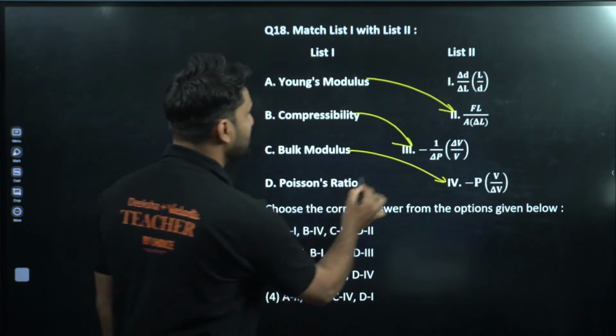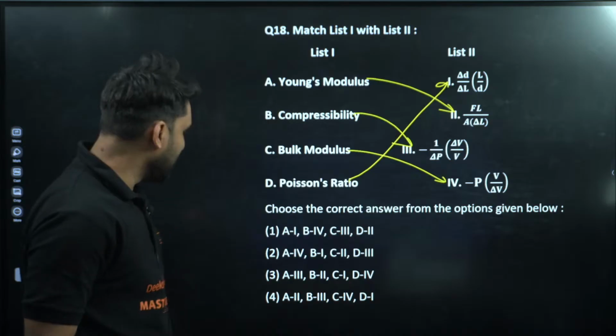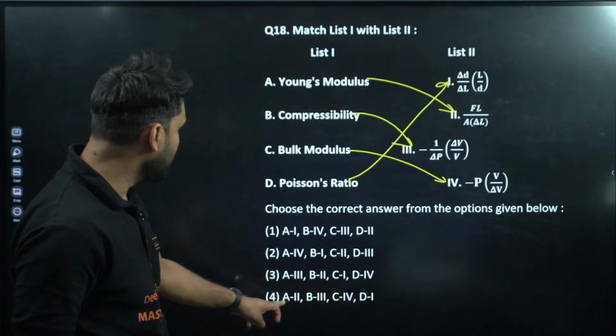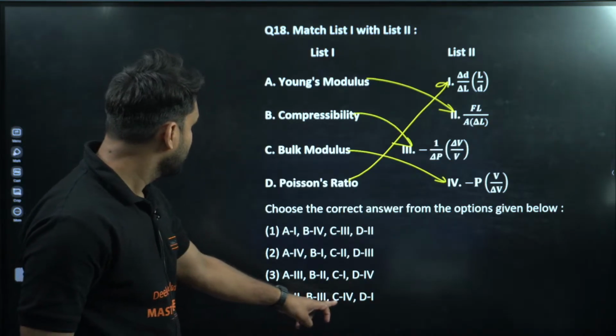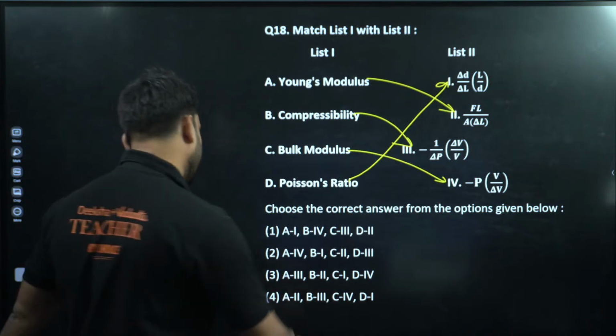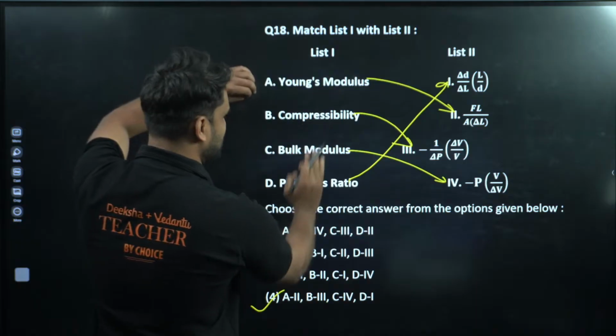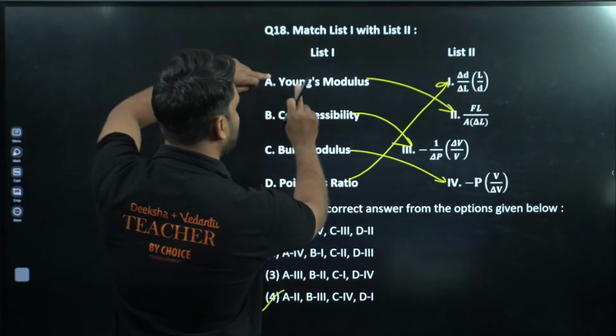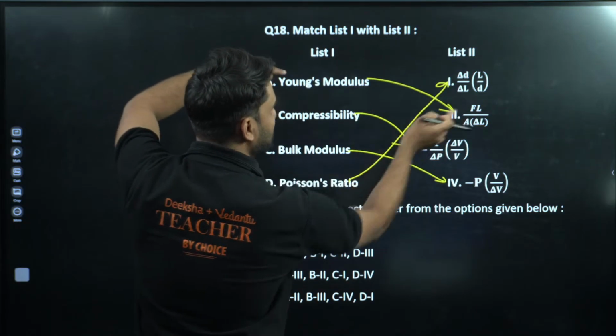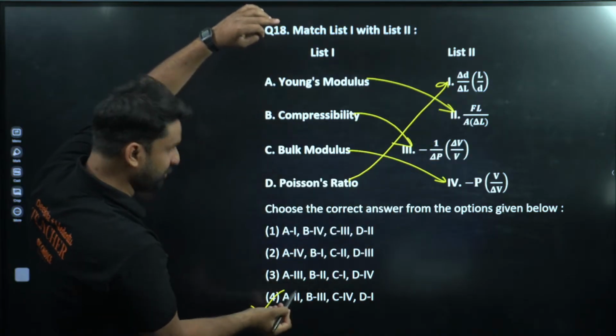Now Poisson's ratio, this is the ratio. So A is second, B is third, C is fourth. Only one option is there, so you don't need to do anything. You don't need to match these three, because only one option is there in which Young's modulus is matching with the second option. So that is the answer.